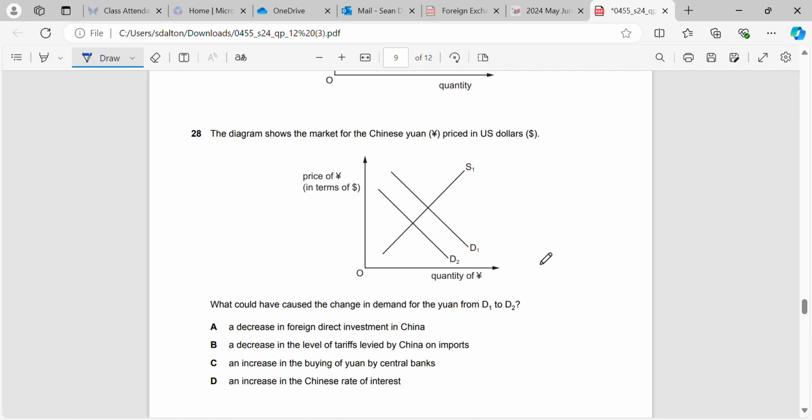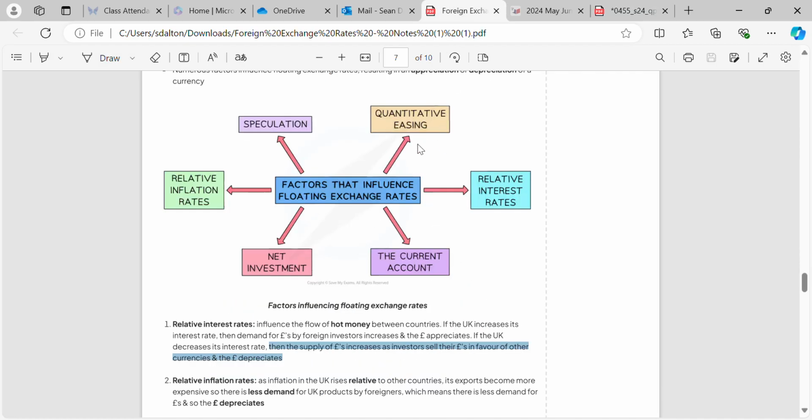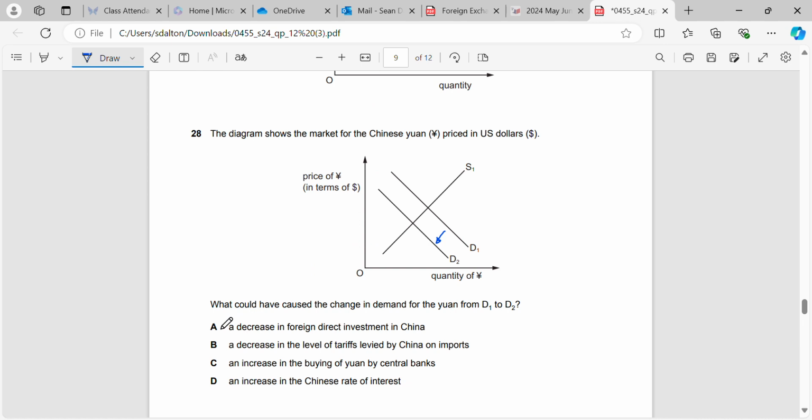The diagram shows the market for Chinese yuan priced in US dollars. What might have caused the change in demand? So we can see here that demand has moved to the left, very similar to question paper 11. Again, I will direct you to these slides. Very good summary that's provided on foreign exchange rates, and in this case, a decrease in foreign direct investment in China will reduce the demand.